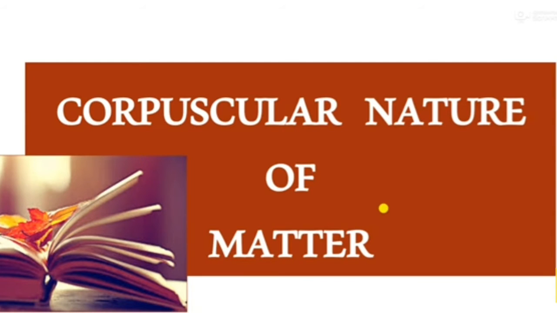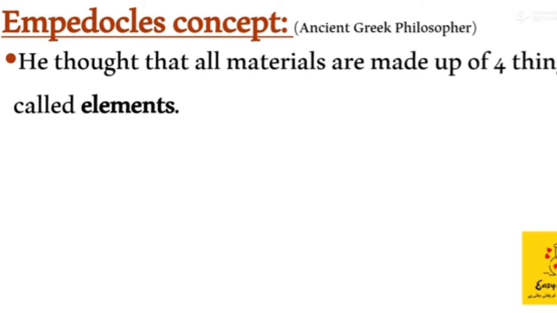The ancient philosophers studied in detail about the corpuscular nature of matter. The literal meaning of the word corpuscular is composition. Three philosophers were involved in studying this concept. One of them was Empedocles, who was an ancient Greek philosopher who thought that all materials are made up of four things called elements. What were those four things? Earth, air, water, and fire.